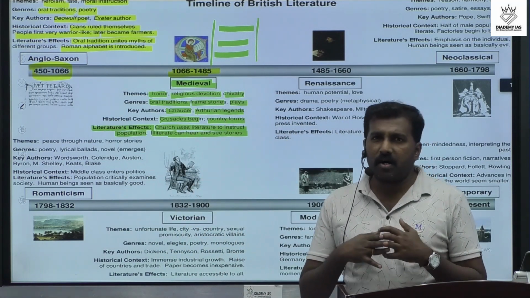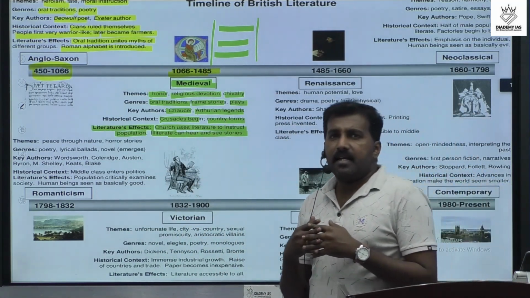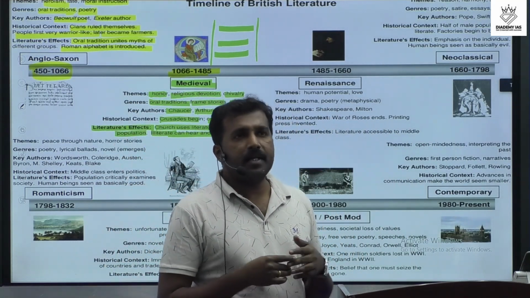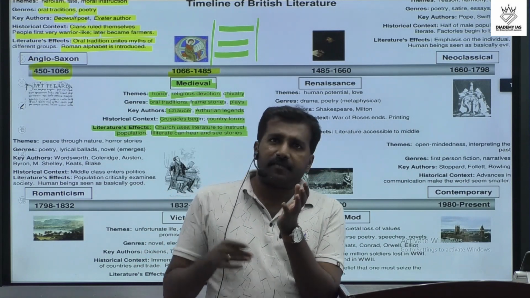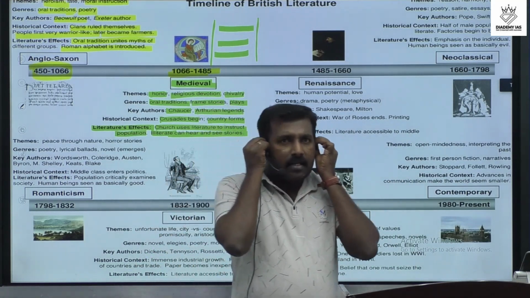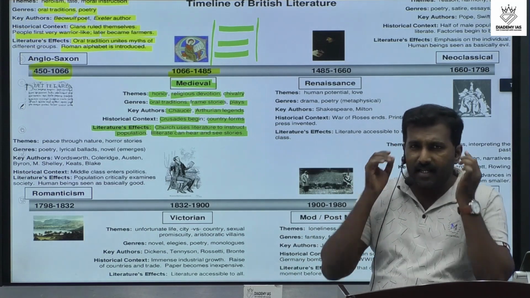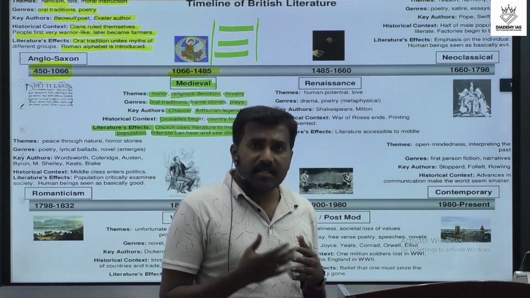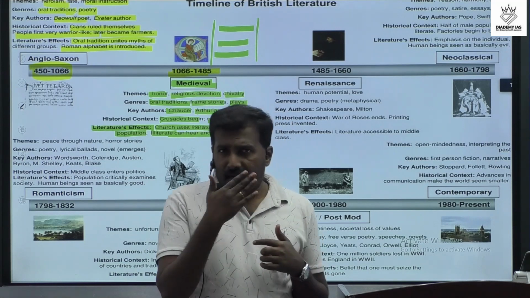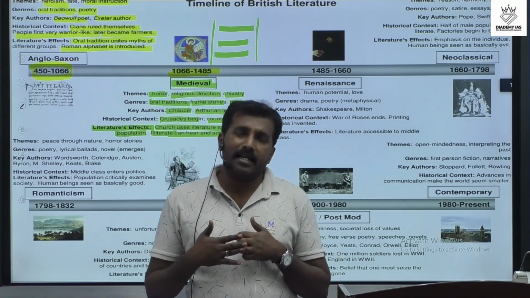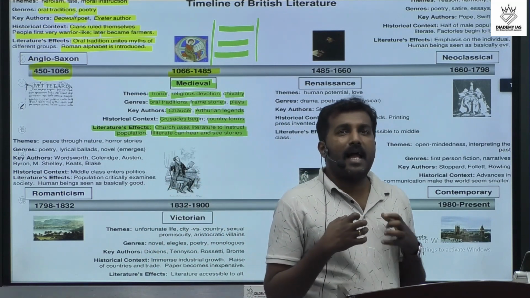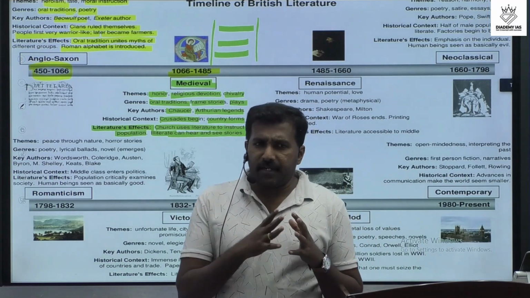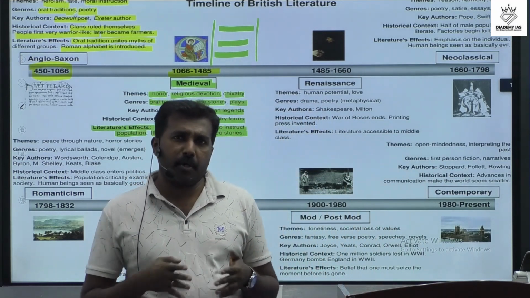In short, we can revise once again the Anglo-Saxon period and the Norman period. In the last classes we discussed English literature in two different areas: the old or Anglo-Saxon period, and after the Anglo-Saxon, a period in England called the Anglo-Norman period. What is the difference between them?